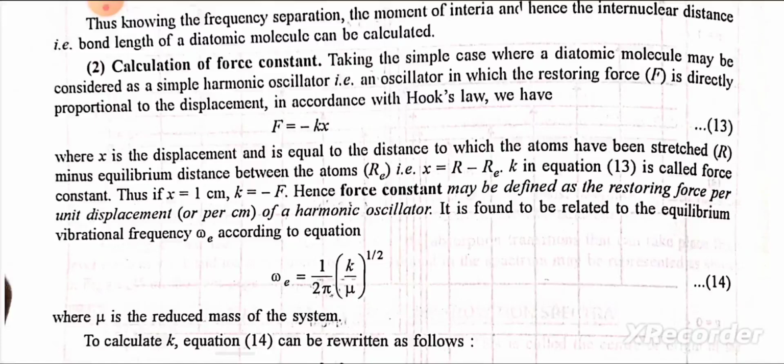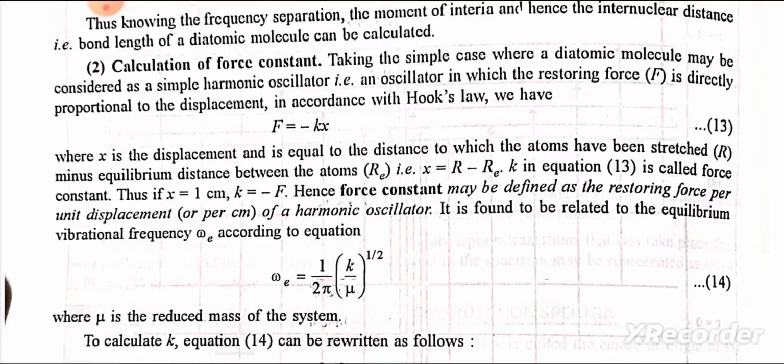K in equation 13 is called the force constant. Thus, if x is equal to 1 cm, k is equal to minus f. Hence, force constant may be defined as the restoring force per unit displacement, or per centimeter, of a harmonic oscillator.